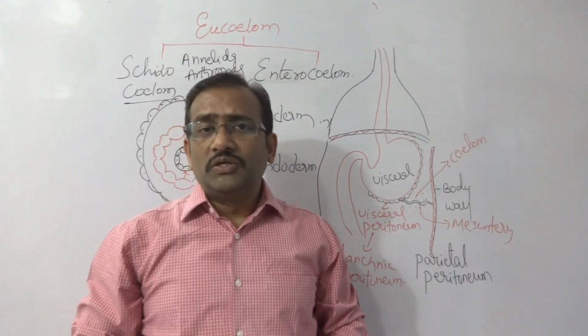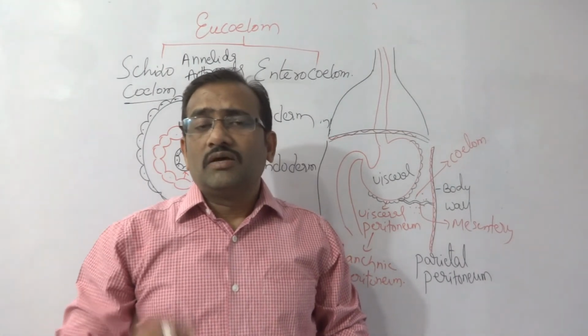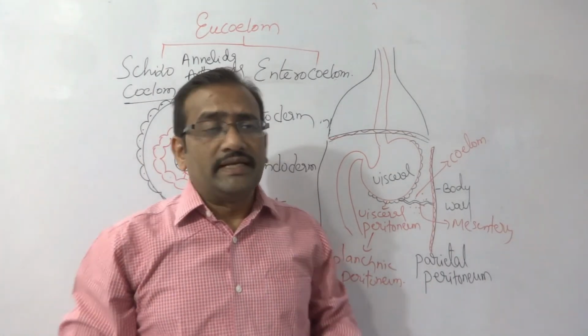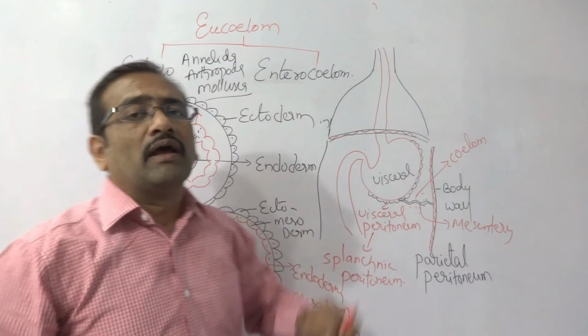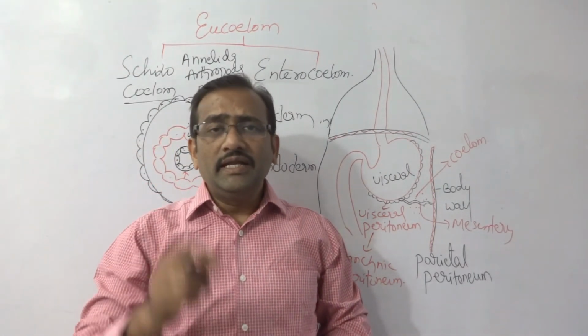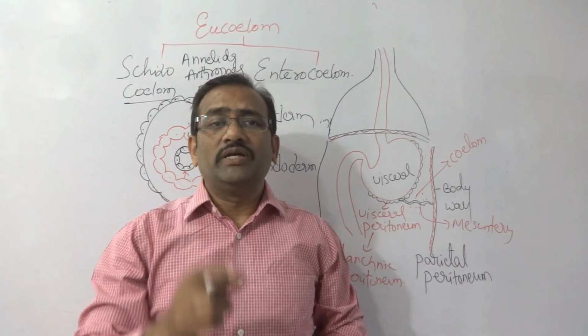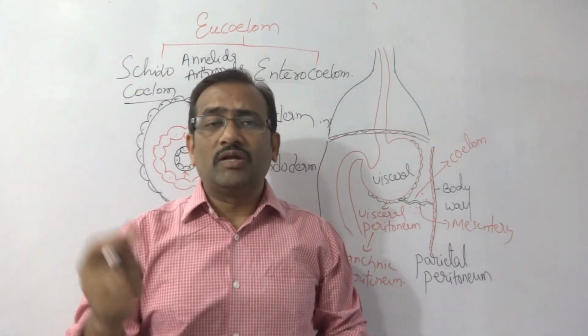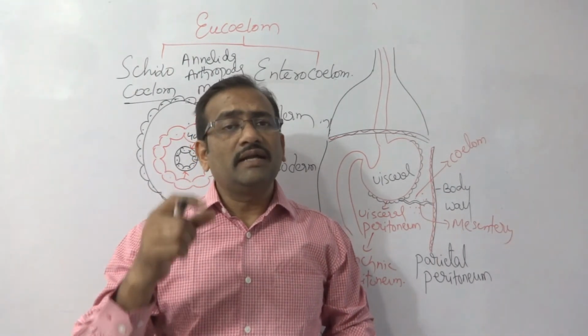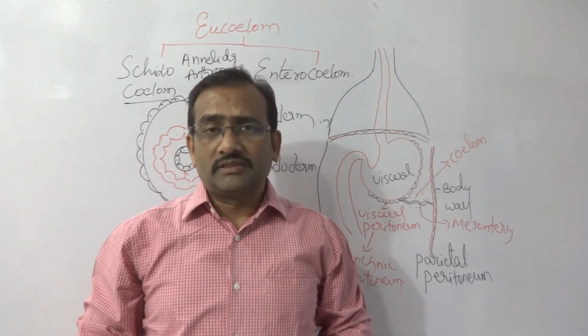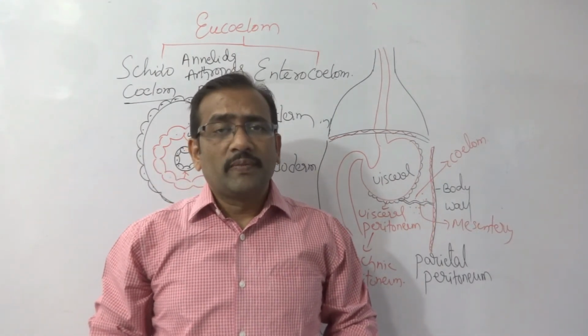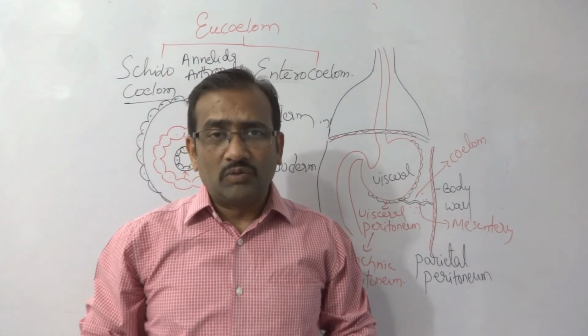And division Deuterostomia contains only one subdivision, that is enterocoelomata. Enterocoelomata are the animals in which the coelom is created by the enteron, gut. The gut itself produces a coelom, that is called enterocoelom.